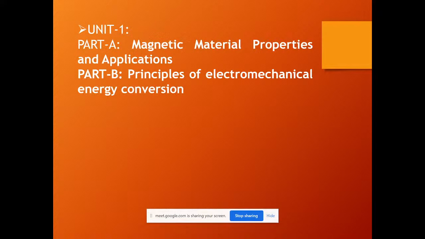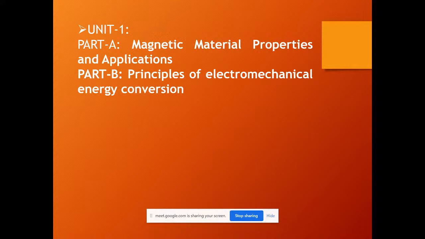So it is a basic part which is required for our engineering skills, especially for electrical engineering. Here, let me give a brief note about our unit. I have given two parts here. The syllabus has been framed for two parts. One is part 1, which is purely regarding your basics: which sort of materials has to be chosen for the design of a machine. We know if you want to make a design, the basic thing we require is which type of material we have to select to make a model.